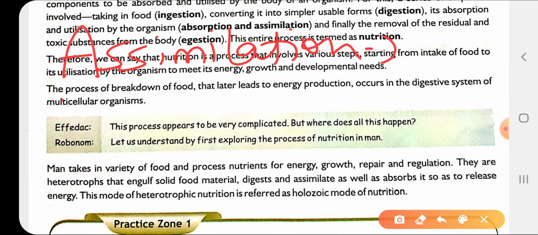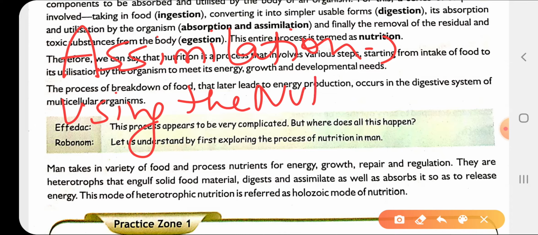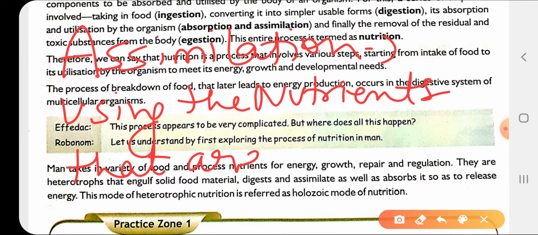After absorption, there was the word known as assimilation. Assimilation means using the nutrients that are absorbed. जो भी absorption हुई है small intestine में nutrients की, उनको use करना. कहाँ पे use करना? Wherever it is required, so that हमारी body उससे energy बना सके.